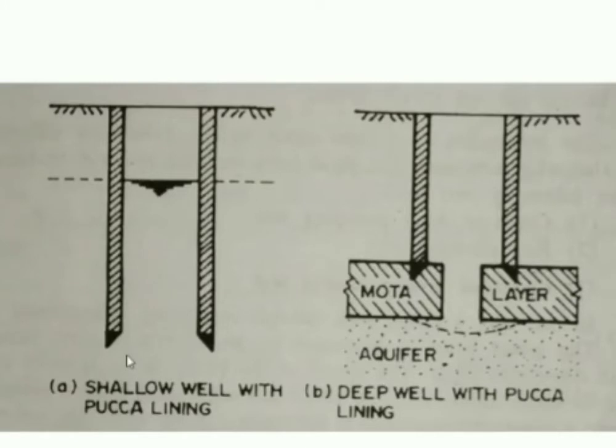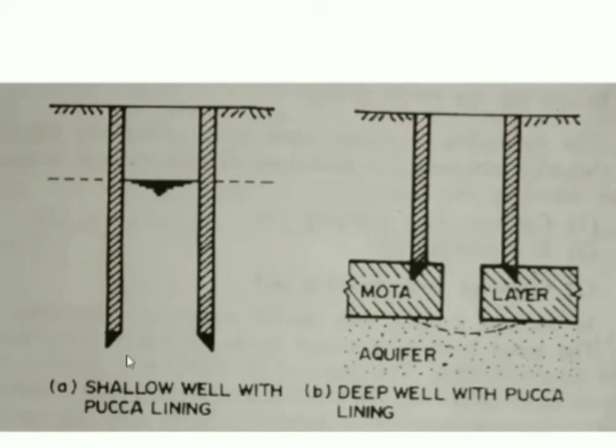The problem with this kind of well is that you cannot go for some of the structural stability works, and because of this, these wells are going to collapse. Whenever there will be monsoon season or whenever the soil becomes saturated, they are going to collapse, and because of this it becomes a dangerous situation. So that's why we will not be going for the kacha well.